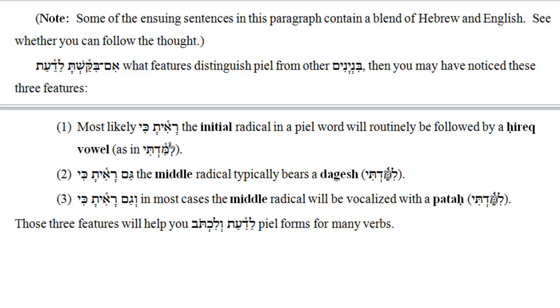Shlishit. Gam ra'ita ki, in most cases, the middle radical will be vocalized with a patach, as once again illustrated by the word limadti. Those three features will help you lada'at v'lichtov, PL forms for many verbs.